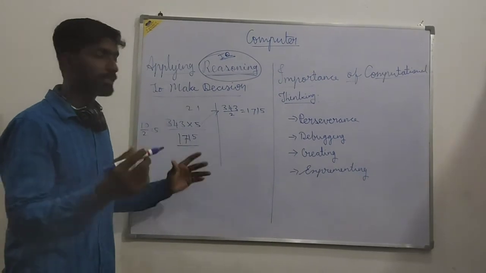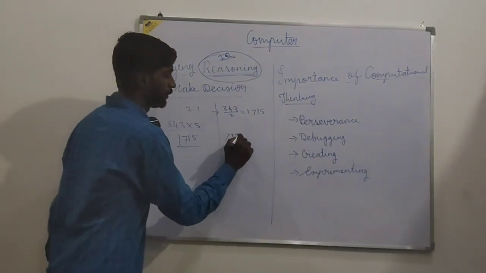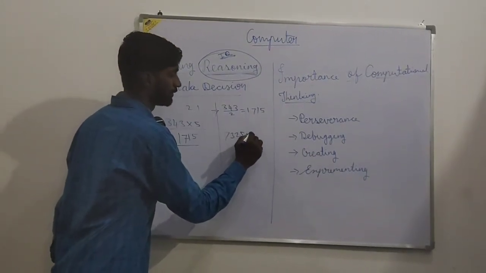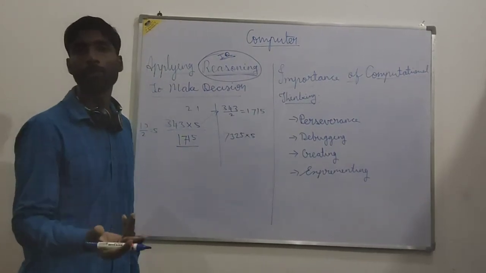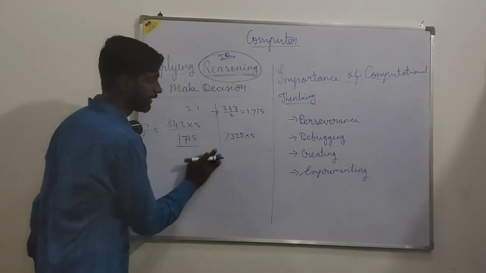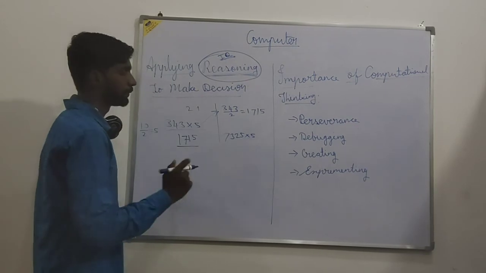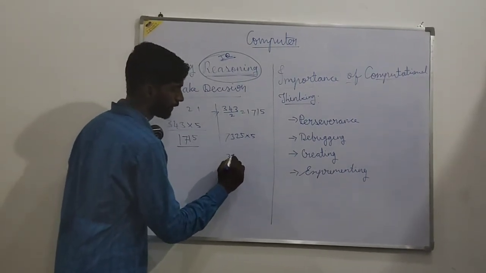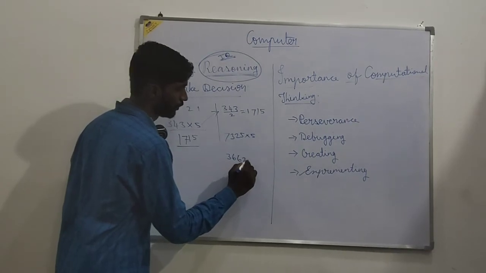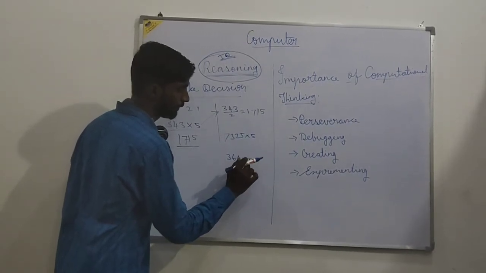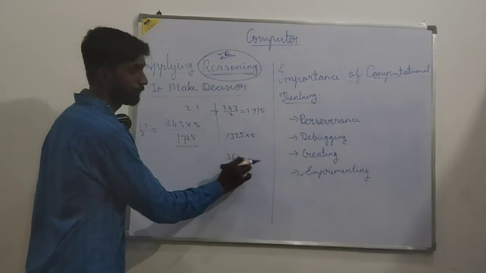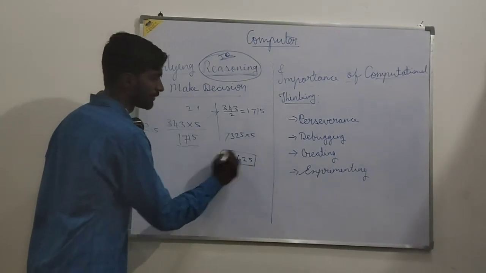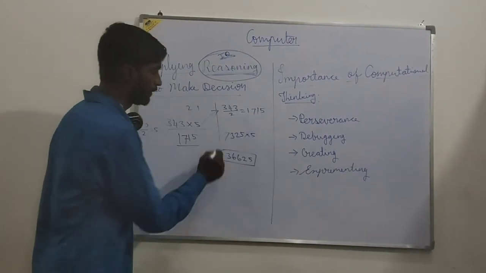Any number, for example 7325, multiply by 5. How will you do it? Very simple trick. Just divide by 2. What will be the answer? See, 3662.5, multiply by 10. So this is the answer. If you want, I will show you.